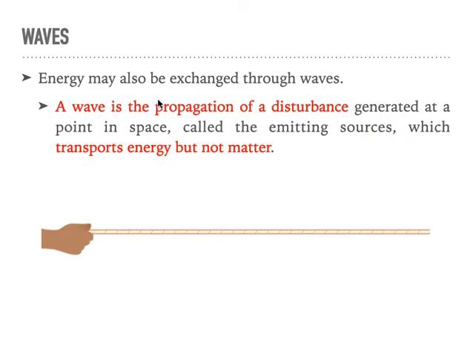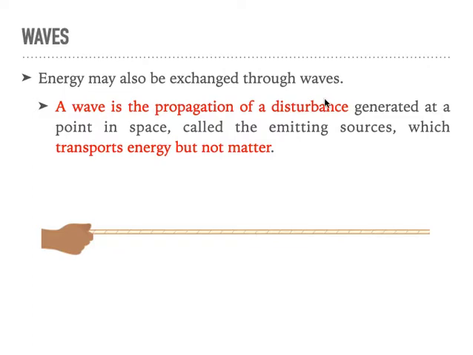So we saw that energy can be exchanged through waves, and we saw a bit of electromagnetic waves and so on, radiant energy, but we're going to see it in more detail. So energy may also be exchanged through waves. And what is a wave? A wave is the propagation of a disturbance. Okay, like that. It's a disturbance, una perturbación, that propagates.